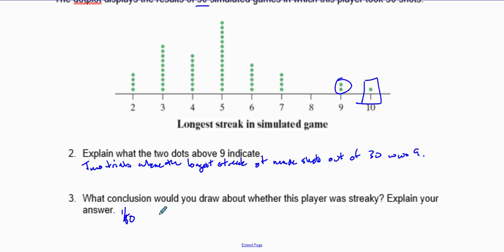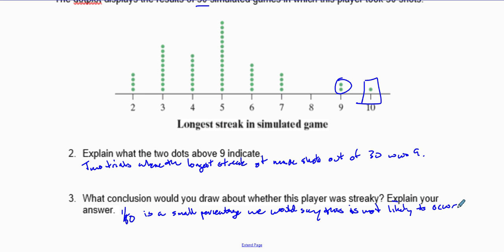And so since 1 out of 50 is a small percentage, we would say this is not likely to occur. Because honestly, after all these long runs, we expect all our values to be right around 5.